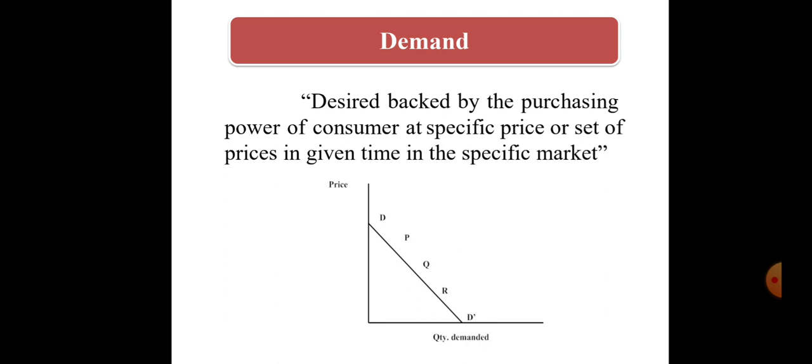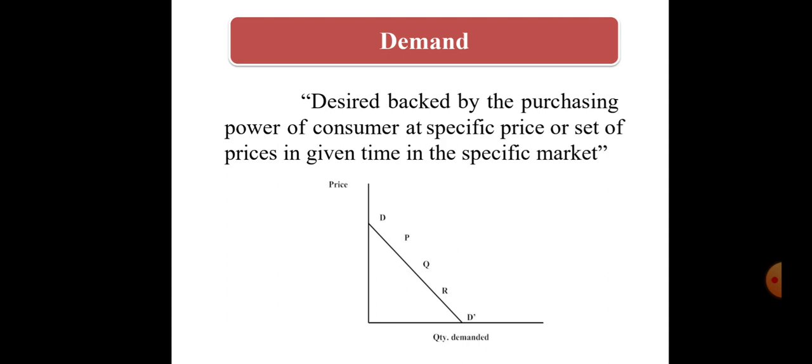Along with desire he should have purchasing power. Purchasing power means he should have the capacity, he can afford and purchase that product, and he can pay the price of that product in a given time. Time also matters. Suppose he wants to purchase tomorrow, and tomorrow he will not have the capacity to purchase that product, then we cannot say it is a demand.